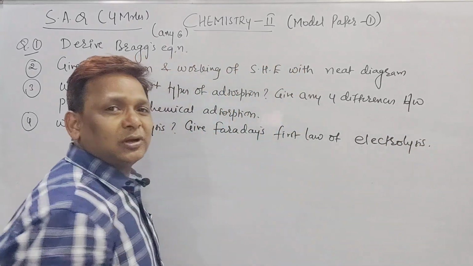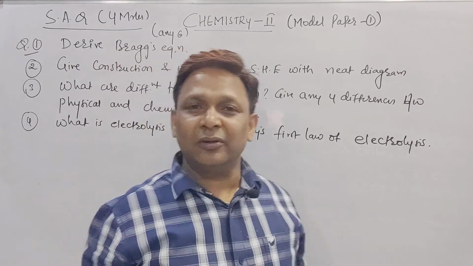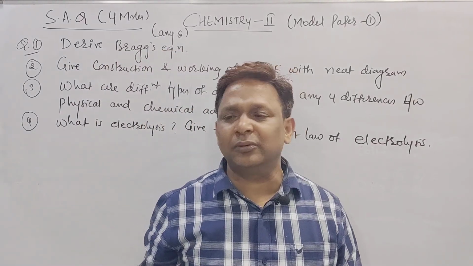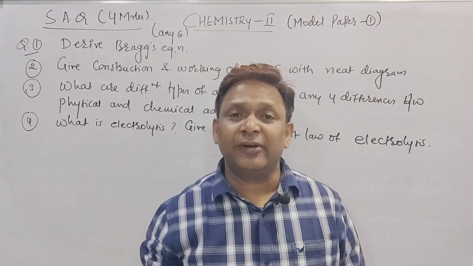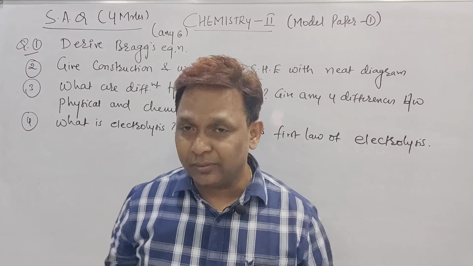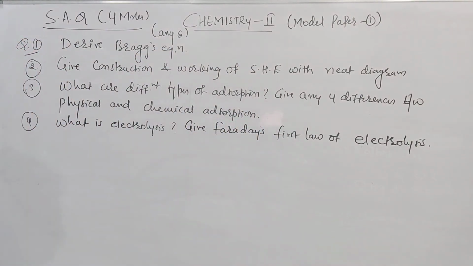Beta, this question was also uploaded on my YouTube. You can go through it. Mostly in the exam they will ask you to state Faraday's first law, but I have given Faraday's first law as well as the second law. These are the 4 SAQs over.